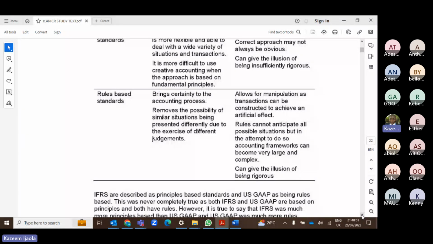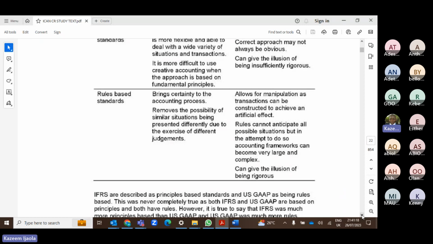The second one is that it removes the possibility of similar situations being presented differently due to the exercise of different judgments. Because if you are allowed to bring your own judgment, you can see two different people presenting the same situation in different manners. Under rule base, that risk is fully eliminated because everyone is preparing their financial statements following the same set of laid down rules.